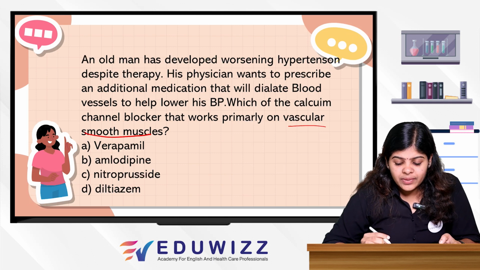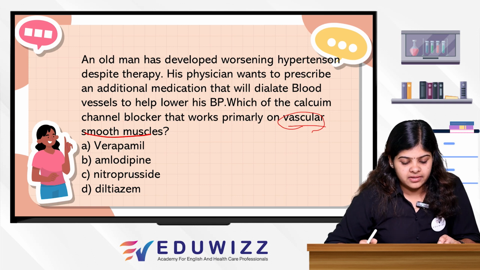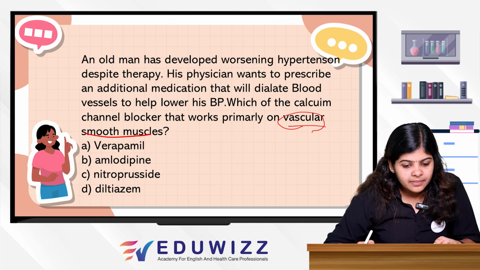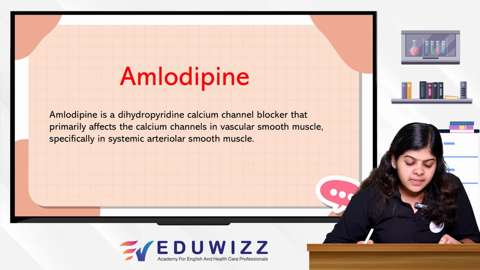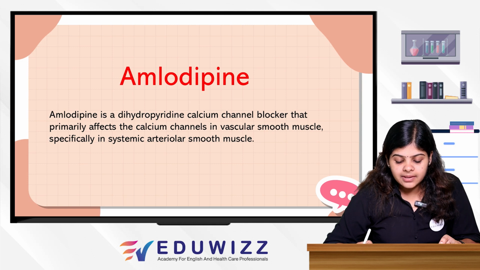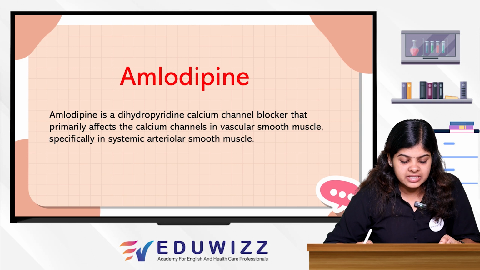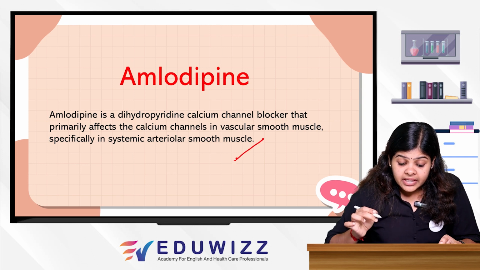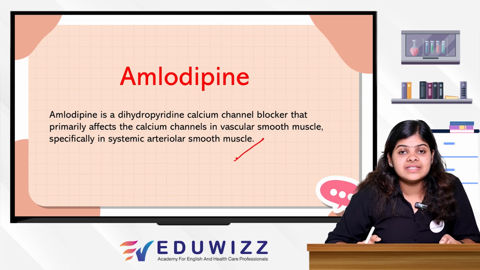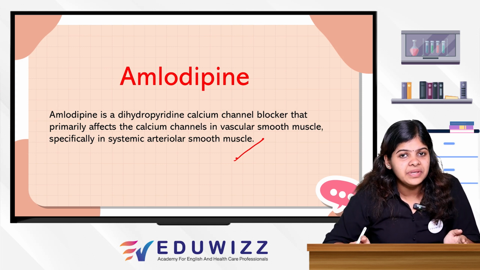So it is a direct question. You can take a hint here, right? That is a vascular smooth muscle dilator. Here the answer is amlodipine. We can see the answer with the reason. Amlodipine is a dihydropyridine calcium channel blocker that primarily affects the calcium channels in vascular smooth muscle, specifically in systemic arteriolar smooth muscle. It increases the dilation of systemic arterial smooth muscle, dilates the blood vessel and decreases the BP.